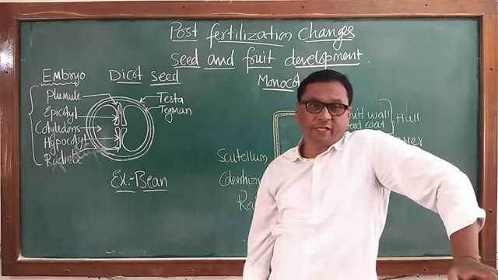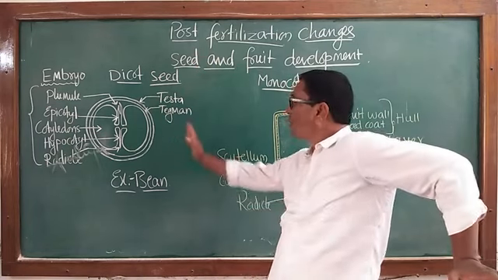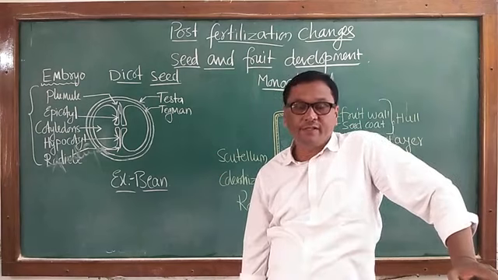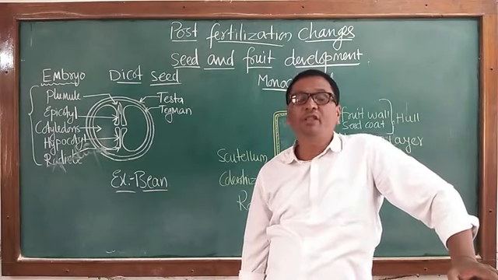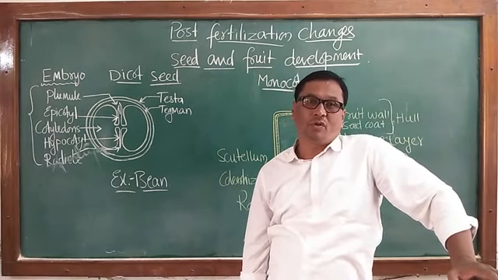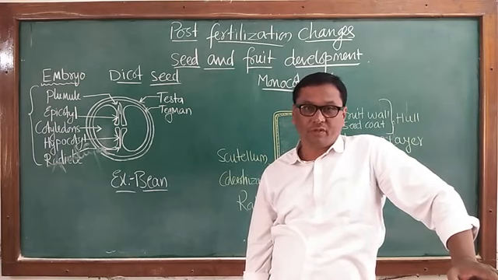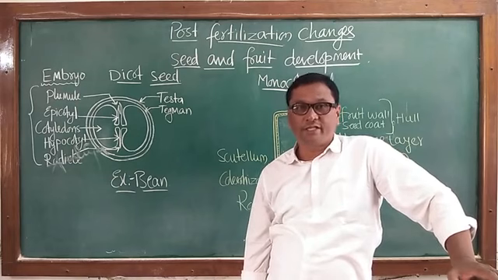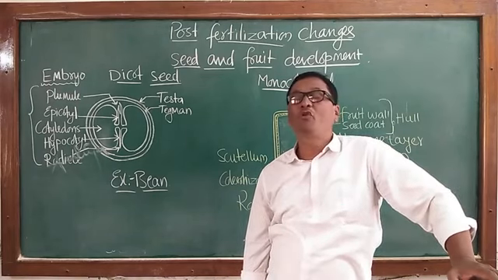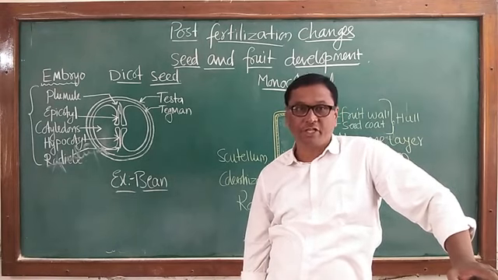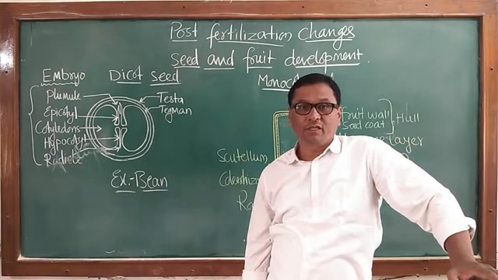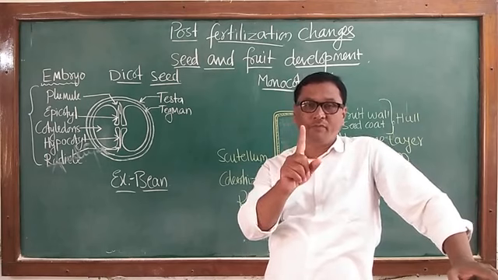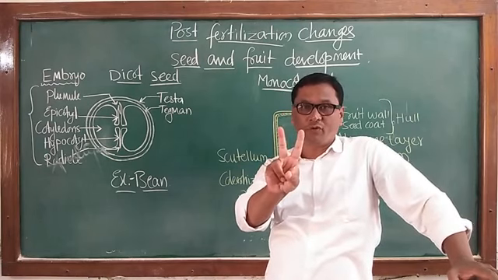Now, first of all, let us study how the development of seed takes place in the ovary. Two most important structures in post-fertilization changes we studied are the development of endosperm and the development of embryo.